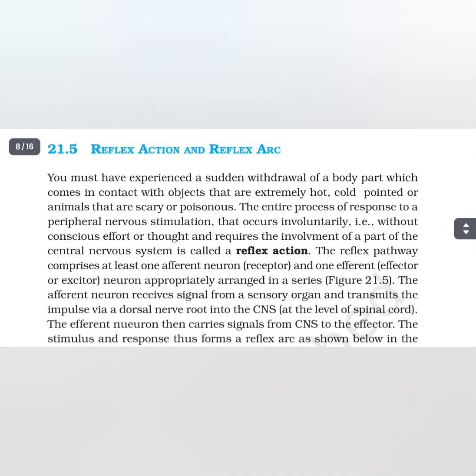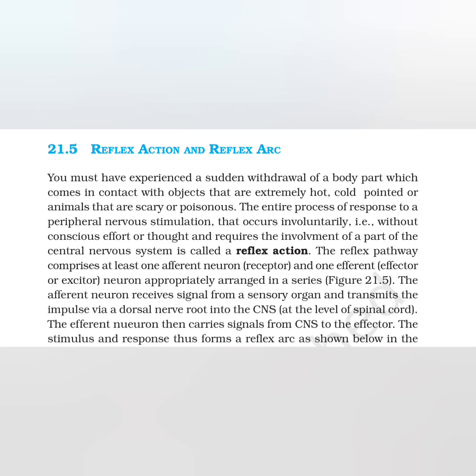Reflex action and reflex arc. You must have experienced a sudden withdrawal of a body part which comes in contact with objects that are extremely hot, cold, pointed, or animals that are scary or poisonous. The entire process of response to a peripheral nervous stimulation that occurs involuntarily, that is, without conscious effort or thought, and requires the involvement of a part of the central nervous system, is called a reflex action.